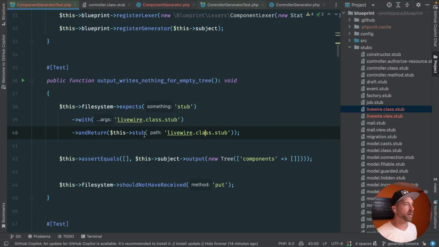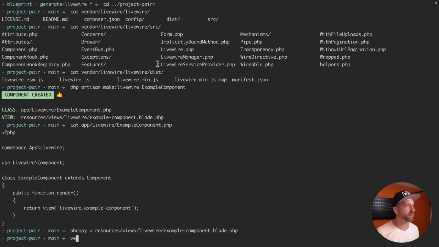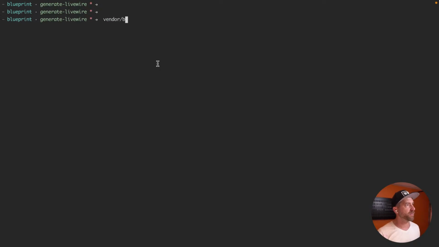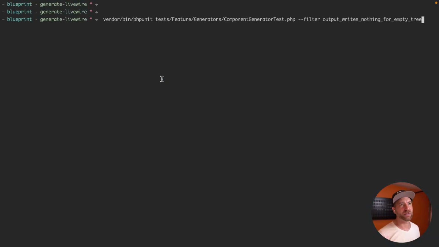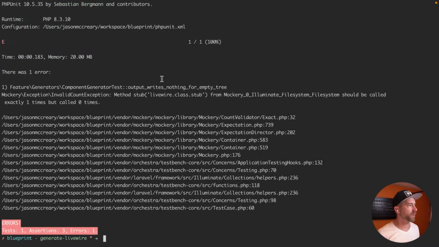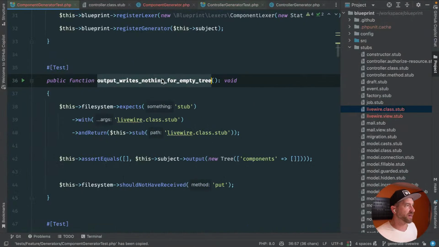All right, cool. And then effectively, we should be able to run this now. Let's go see. We should be able to run this, and it theoretically, whoops, we got to go back to our project. All right, vendor/bin/phpunit with a filter, because everything else is going to fail. Okay, method stub Livewire class, it didn't actually pull in the stub. That's totally fine. That's a good failure.